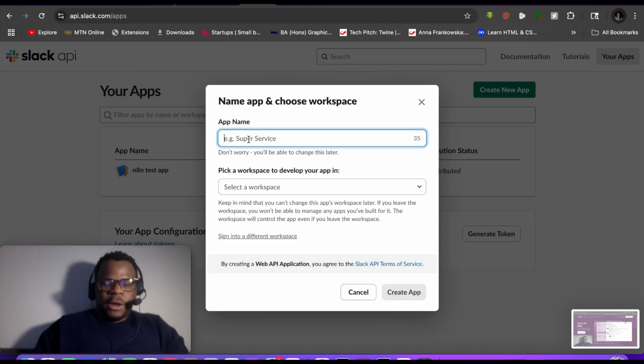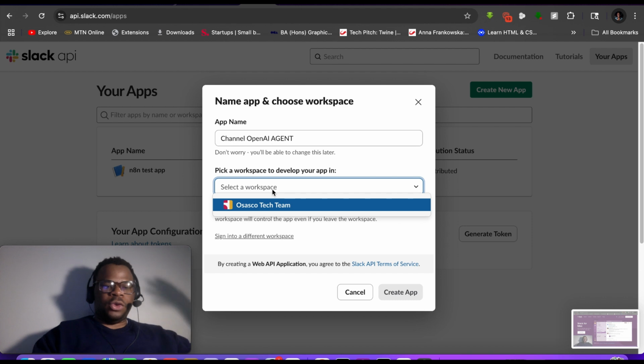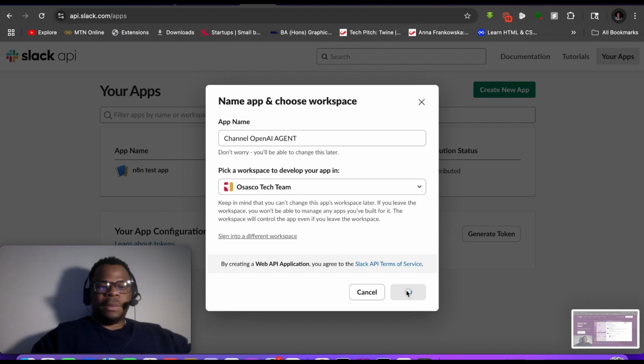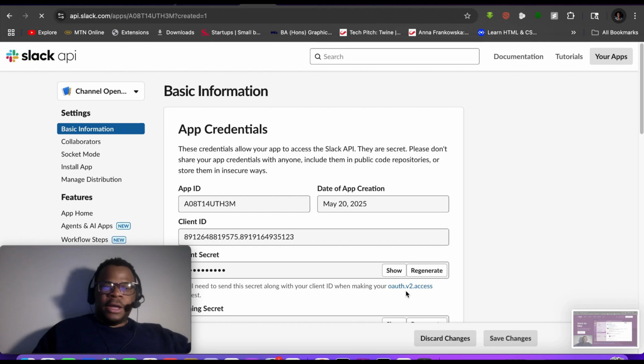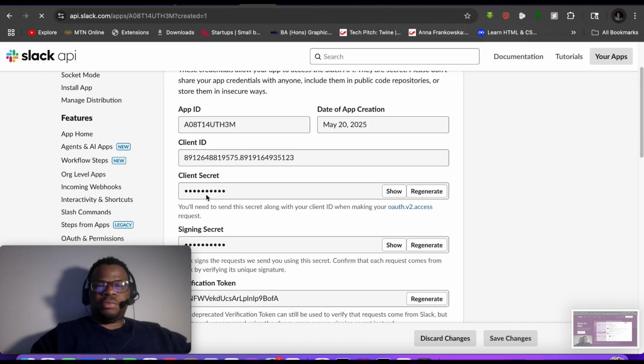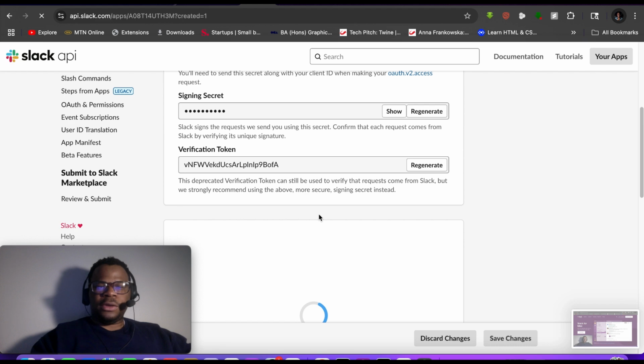Let's put this channel OpenAI agent. Okay, and then workspace. So it's going to integrate with your Slack account. So I already have a workspace within my account which I have as Osasco Tech Team. You just have to click this on and then create an application. So it's going to take you here. So you don't need to tamper with any of all this. Don't need to copy any of all this. So you're all good here.